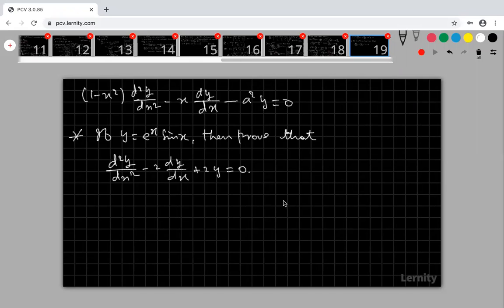Prove this. Take the UV formula, the product rule. Differentiate this, find dy by dx, find d square y by dx square and apply in the left hand side. Check whether you are getting 0 or not. Verify that.